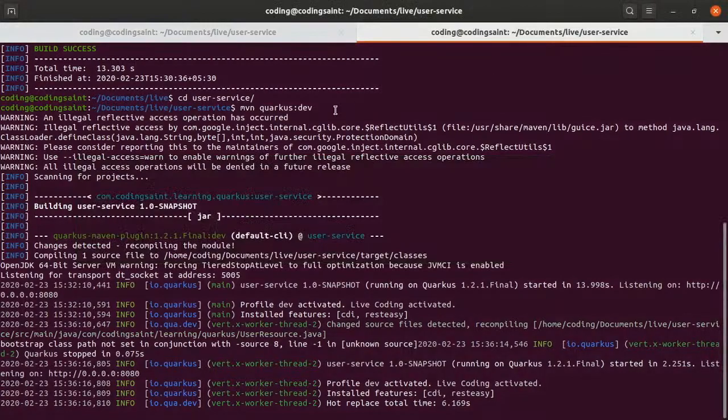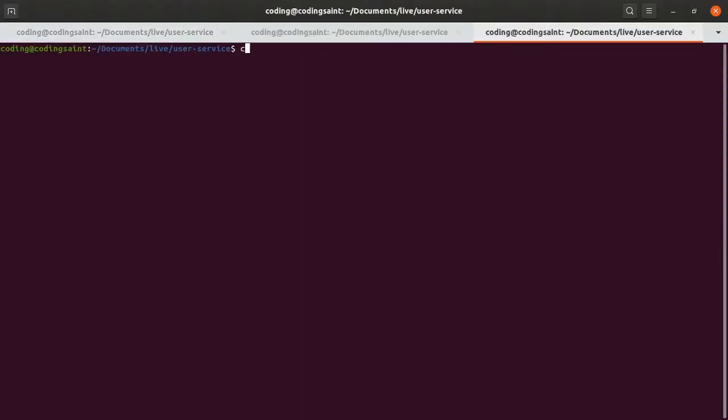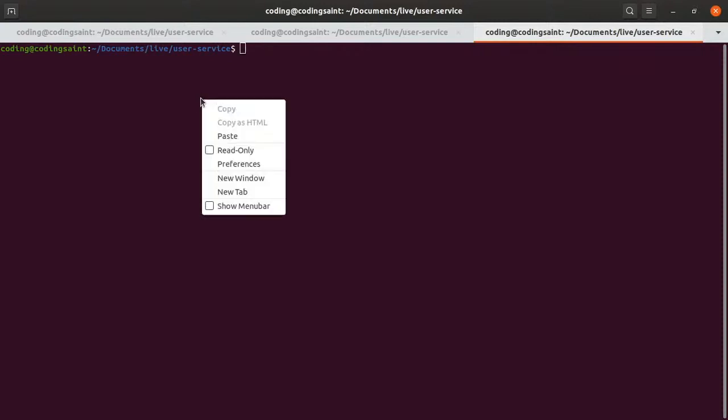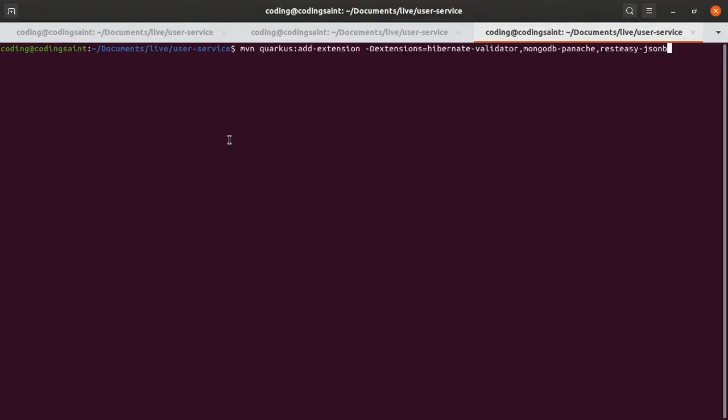So if I just stop this particular, I will have to stop it right here, right? But this is a live reload, so I don't want to stop it. I'll go to another terminal, or I'll just add one more terminal, and then I'll do a CD to the folder where I am actually having it. So user service, it is inside user service live. So okay, so what I'll do, I'll just paste whatever I have written, and the time there is a change because we are adding the new dependencies here.